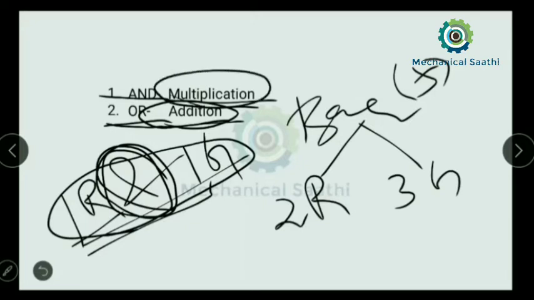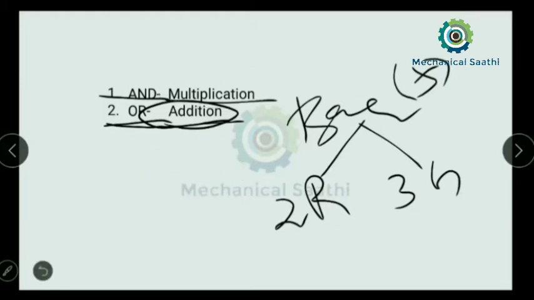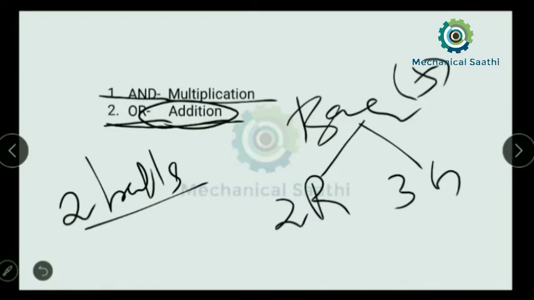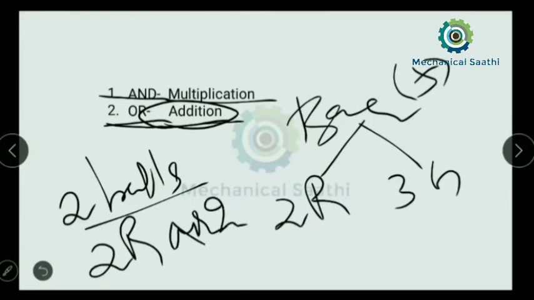Suppose in this case again, we are going to pick up two balls, and it asks to find the probability of getting two red balls or two green balls. In this case we need to use the addition operator. Let us move forward and learn the next trick, that is trick three.